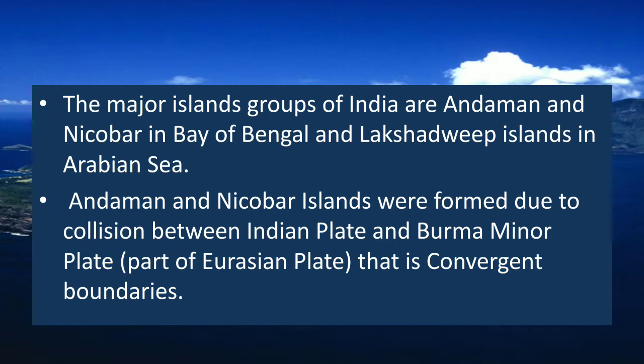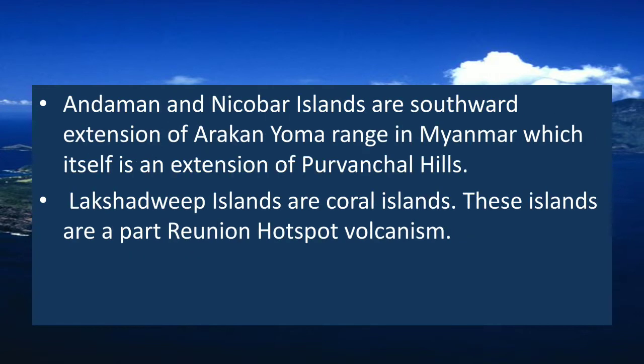Now, the major island groups of India are Andaman and Nicobar in the Bay of Bengal, as you may know, and Lakshadweep Islands in the Arabian Sea. The Andaman and Nicobar Islands are formed due to collision between the Indian and Burma Minor Plate, basically the Eurasian and the Indian Plate. तो जो हिमालयन फॉर्मेशन थी उसी के एक तरह से एक्सटेंशन है, जो आपका ईस्टर्न पूर्वांचल हिल्स पड़ते हैं उसकी एक्सटेंशन ही है ये. So that it is a convergent boundary.